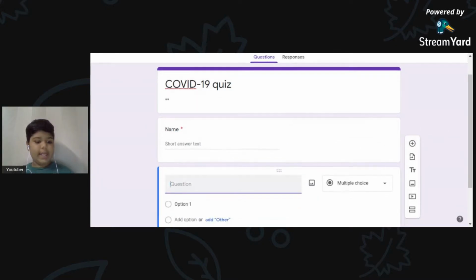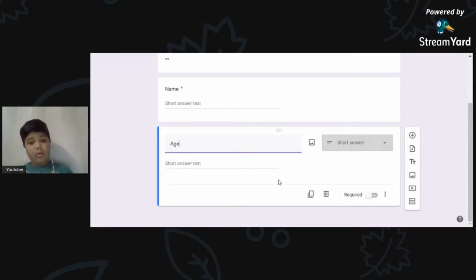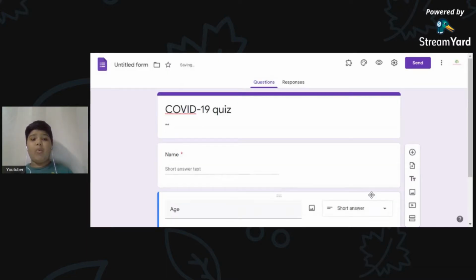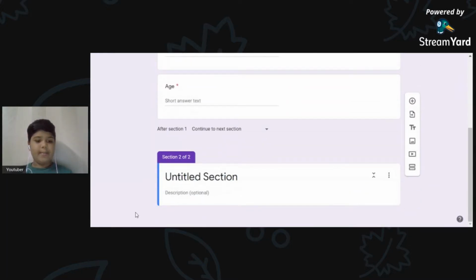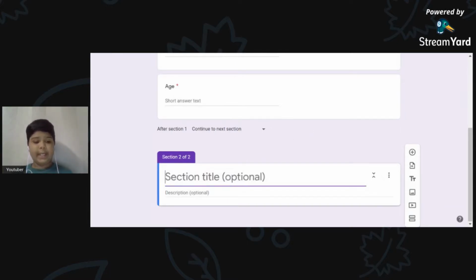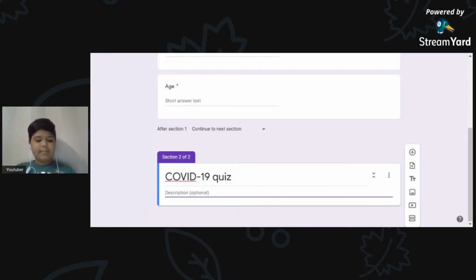And then age. Also, again, it's a short answer text. Make sure to click the required button. Now if you want to move on to the question section, go to this add section button over here. You click on this and it becomes another section like this. In the second section, it asks for a section title and the description is optional. I want to put in the title, so I just type in COVID-19 quiz,